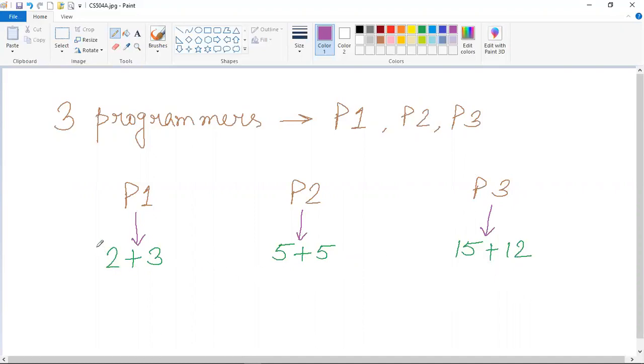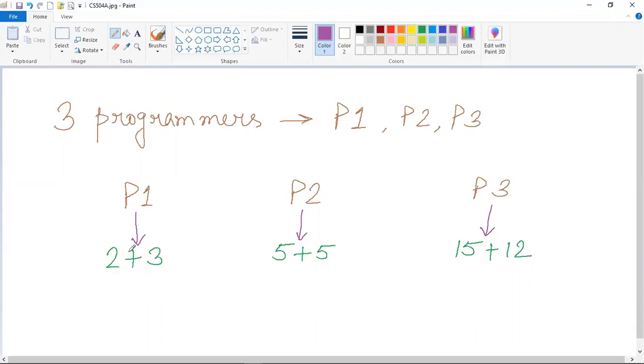Now suppose these operands as well as the operator are given to all of the programmers. They can easily write the programs which will compute the addition or summation of these two integers.